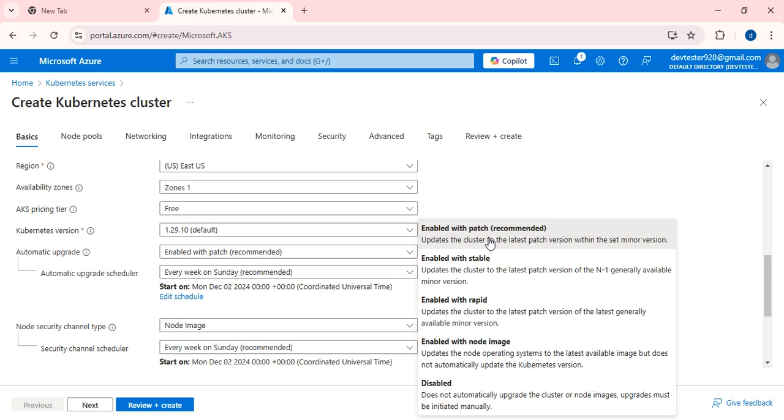Okay, and automatic upgrade. If I click here, it updates the cluster to the latest patch version within the set minor version. Means whenever any recent patch has been released, it will automatically update the cluster to that particular patch without your intervention. Enabled with stable updates the cluster to the latest patch version of the N-1 generally available minor version. Means it will be updating the cluster to the recent patches which are stable, the N-1 generally. Enabled with rapid updates the cluster to the latest patch version of the latest generally available minor version.